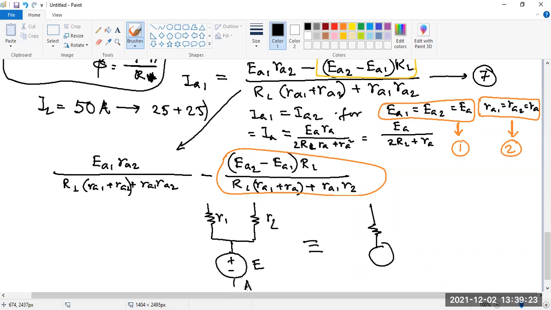Suppose this is terminal A, this is B, and this is C. Between these A, B, C terminals, we can replace the circuit like this: this is E, this is R1, this is R2, again this is E, and this is again your A terminal, this is B, and this is C. So this we get from Millman's theorem.